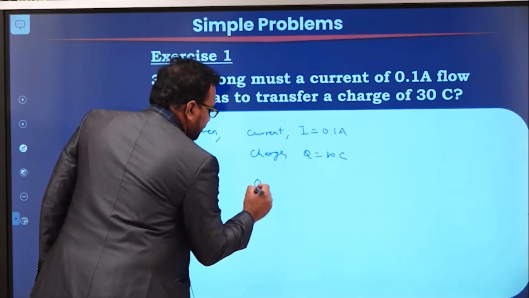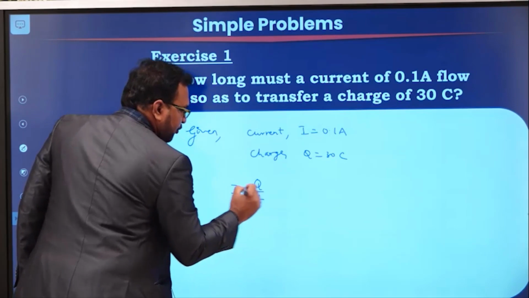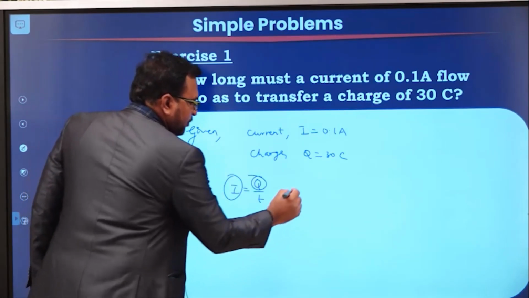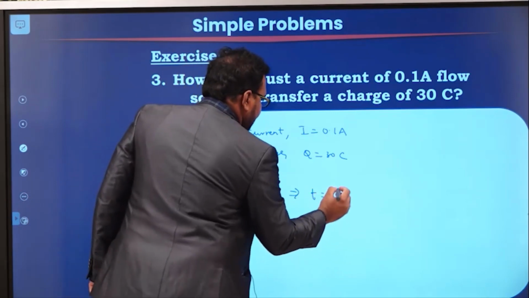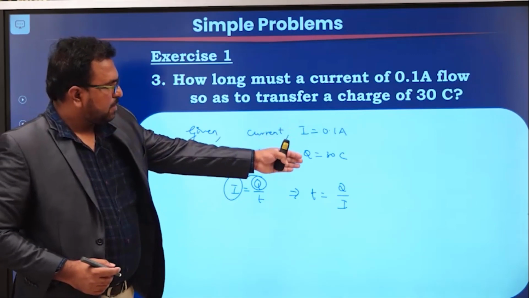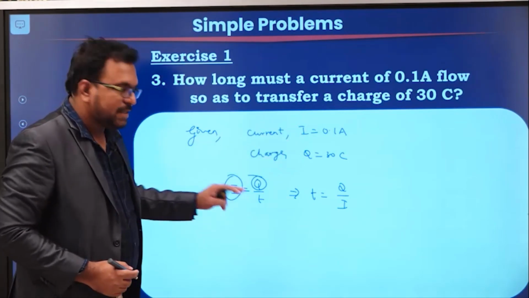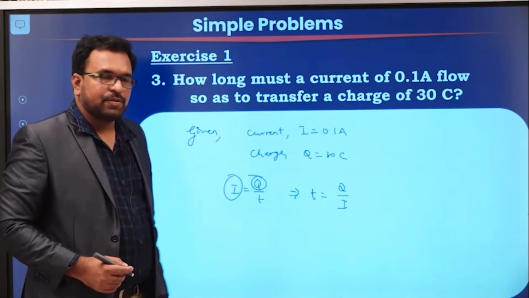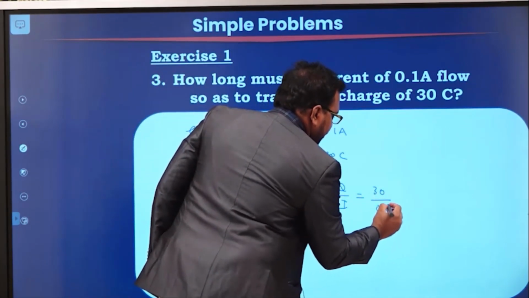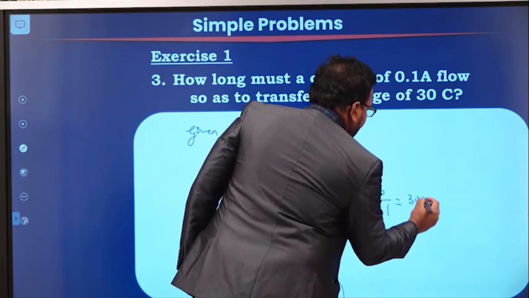I is equal to Q by T. So we know I and we know Q, therefore time T is equal to Q by I. So 30 divided by 0.1 is equal to 300 seconds.